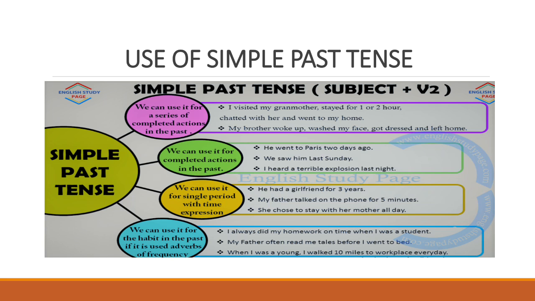We can use it for a single period with time expression, like someday in the past it happened for some period of time, like my father talked on phone for 10 minutes, that day. So at a particular time, for a few minutes or for a few seconds it happened. Now we can also use it for the habit in the past, like I used to wake up early. That is a simple past tense sentence example.